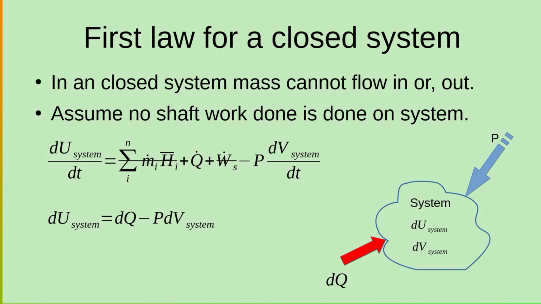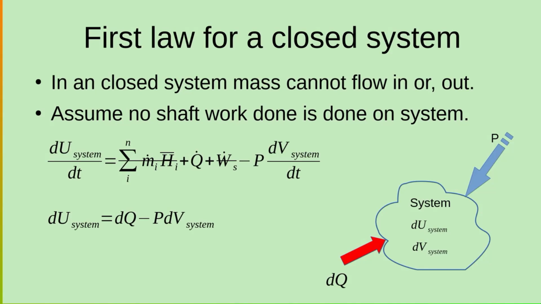Now, first law for closed system. Can we get an equation for the closed system from the equation of the open system? Here I need to tell you, yes. The equation for the open system is a general equation. It can be modified for a closed system. Remember, for a closed system, no mass flow rate is going in and out.